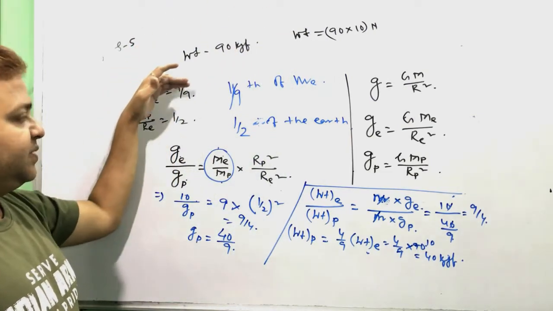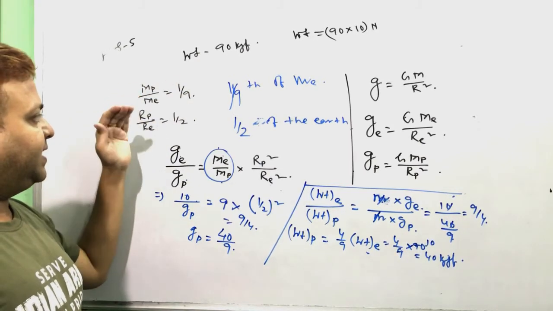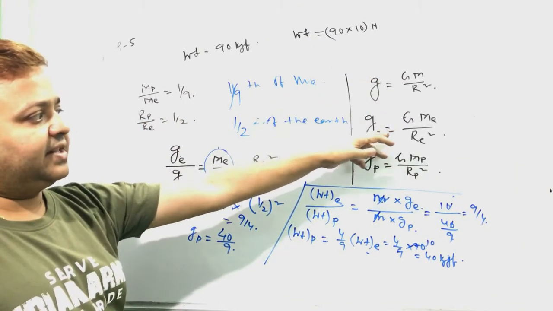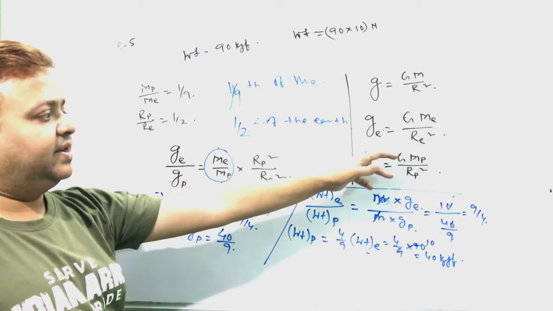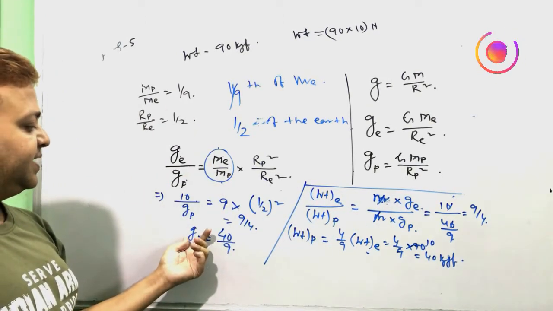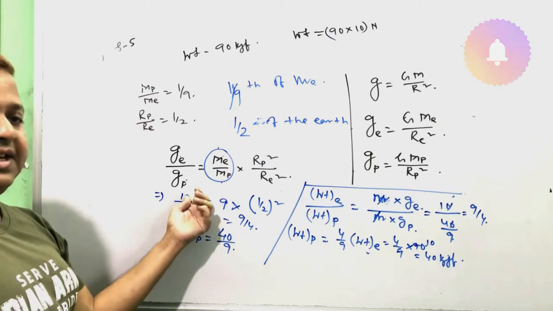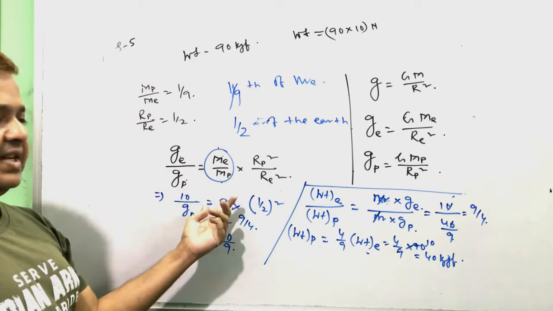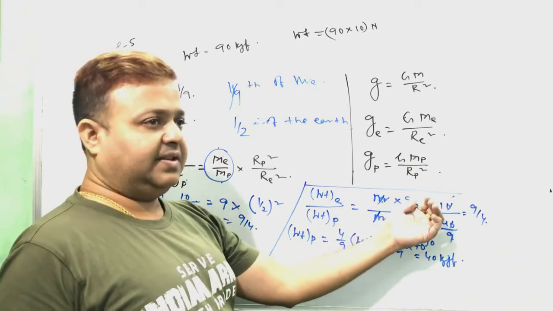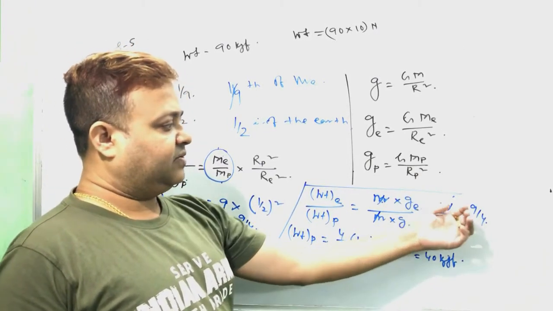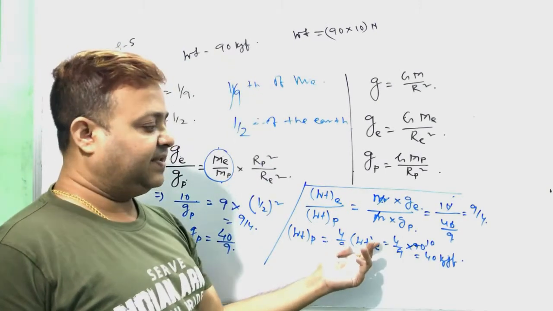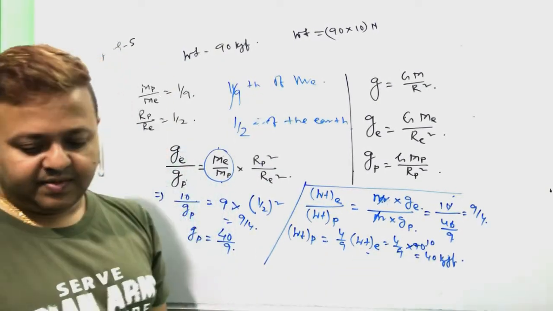Mass of the planet by mass of the earth is 1/9, and radius of the planet by radius of the earth is half. The relation between acceleration due to gravity and the gravitational constant we found earlier. For earth, g equals G M of earth by radius of earth whole square; for the planet, G M of planet by radius of the planet whole square. We took the ratio and put these ratios in, so the acceleration due to gravity on the planet is 40/9. If we don't take g as 10, there's no problem, whatever g we take will cancel out. So weight of the earth by weight of the planet equals mass into g of the earth by g of the planet. g of the earth is 10, g of the planet is 40/9, so we get 9/4. Putting the weight of the earth surface as 90 kgf, the answer is 40 kgf.